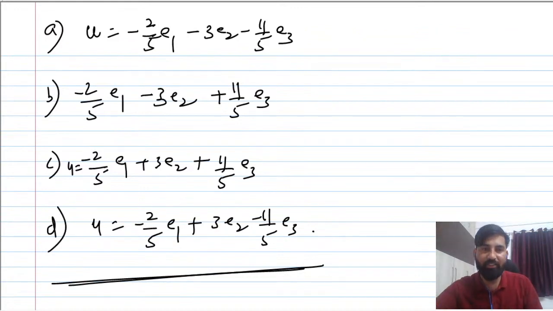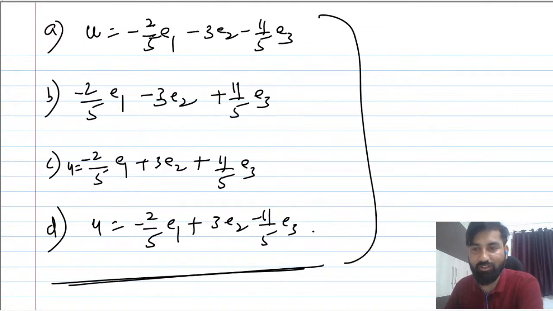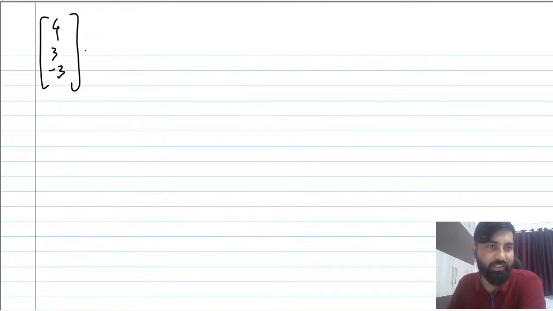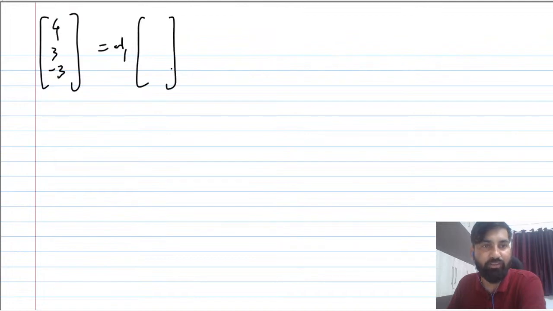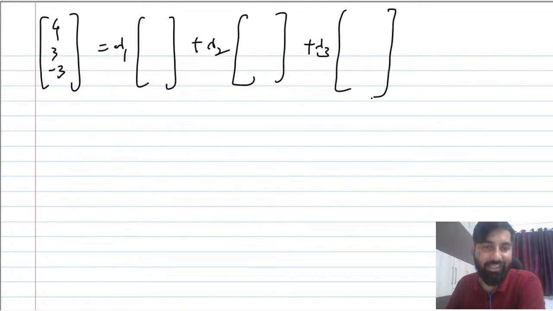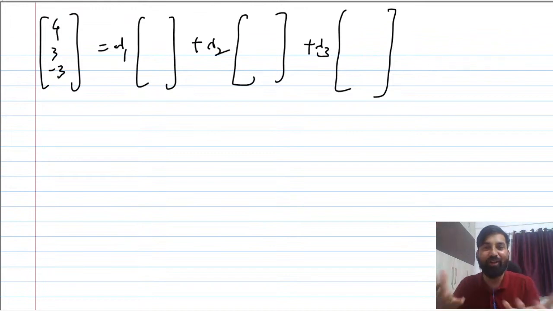Okay, so let me go ahead and tell you. So see, first of all what you have to do here is, you can write this 4 3 minus 3 as lambda 1 e1 plus lambda 2 e2 plus lambda 3 e3. Otherwise what you will say? You will say, sir, this question I can't do because it was not taught to me, right?